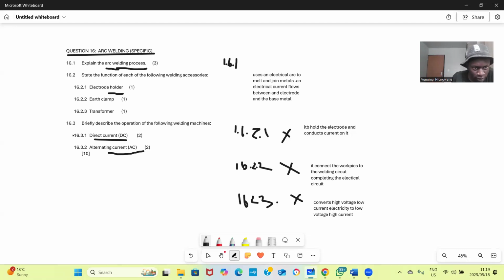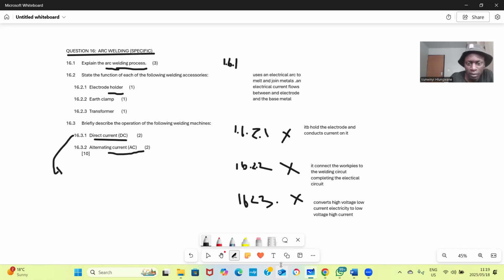Direct current provides a steady and constant current suitable for deeper penetration and smoother welding.